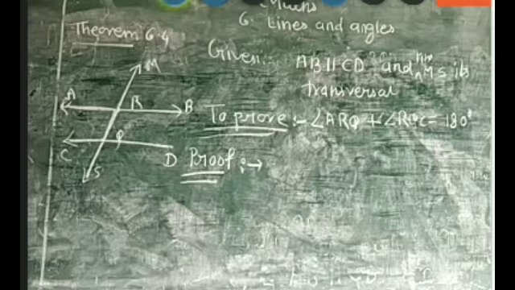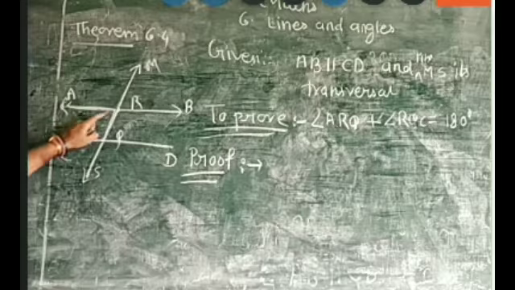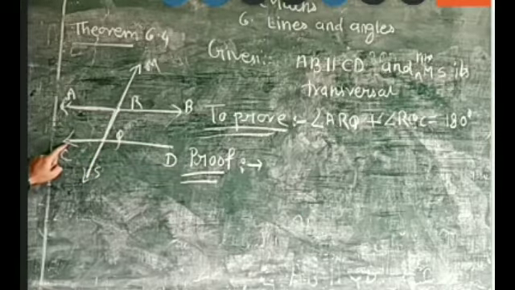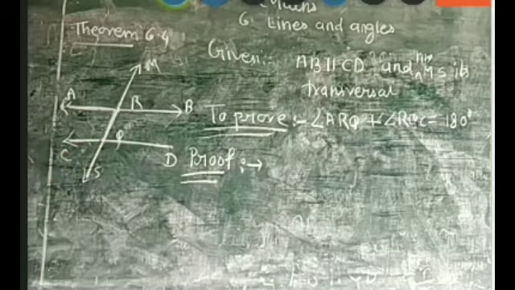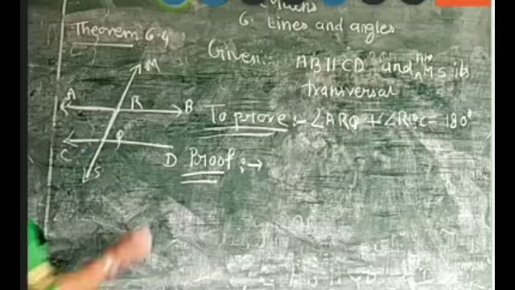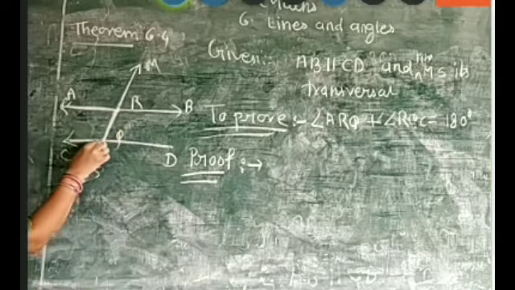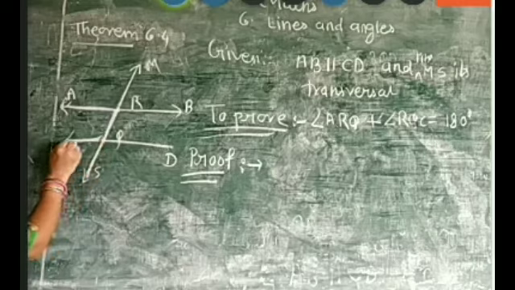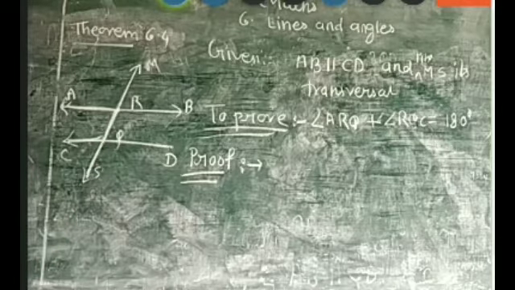So here, now you can see that ARQ and CQS, they are equal. Why are they equal? Can you tell me why they are equal?